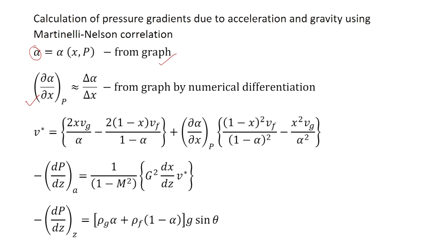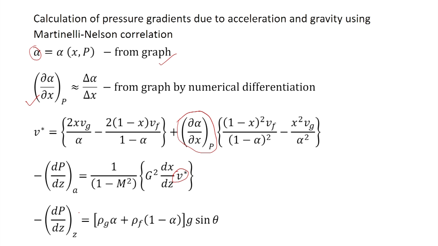We then substitute it here and calculate V star, then substitute V star here and calculate the pressure gradient due to acceleration.